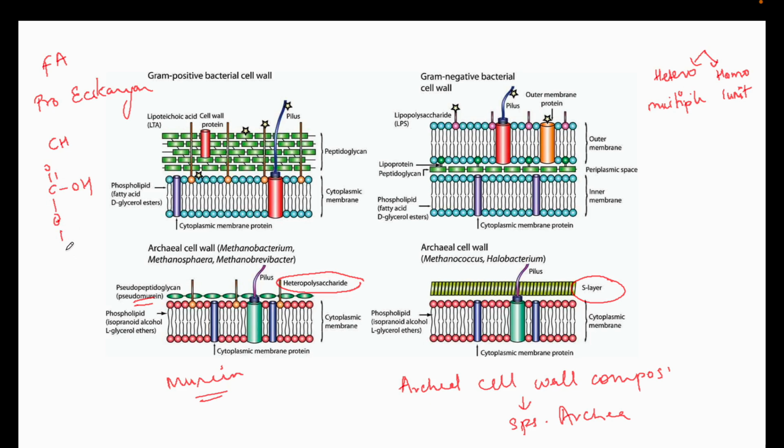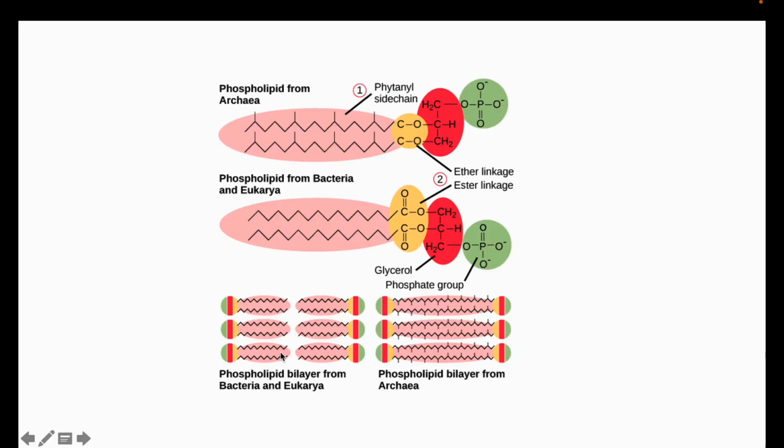This is the ester linkage, and then we have long acyl chains. So the fatty acid acyl chain is ester linked in prokaryotes and eukaryotes. But in archaea it is ether linked. In archaea we have ether linkages. This is a very important distinction. I'll show you in the next slide.